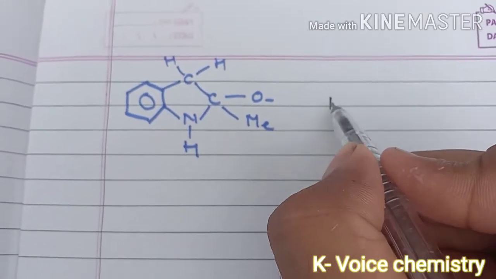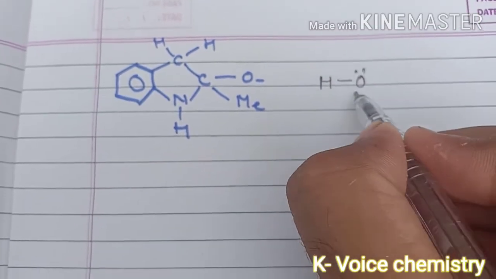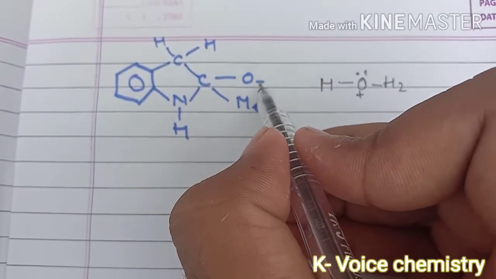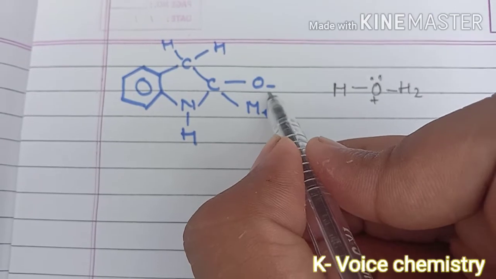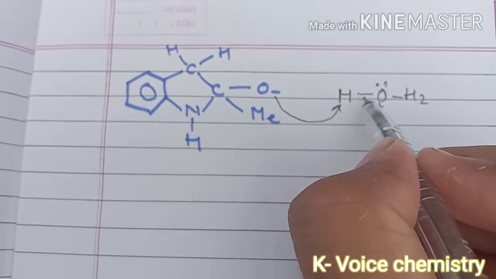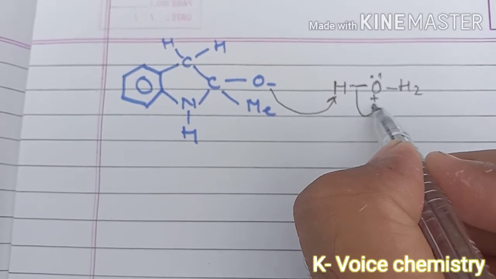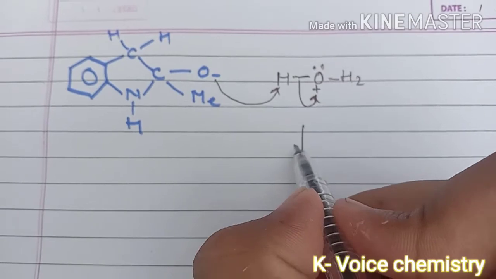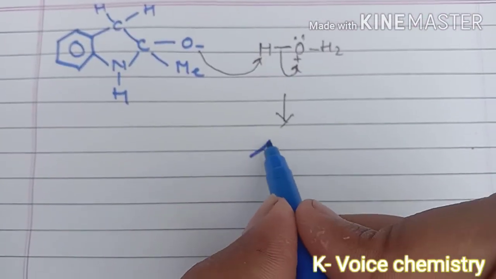Now again, in the presence of H3O+, what will happen? This electron rich oxygen will abstract this hydrogen, and the electron from this bond will be shifted towards this oxygen, and we will have a structure something like this.